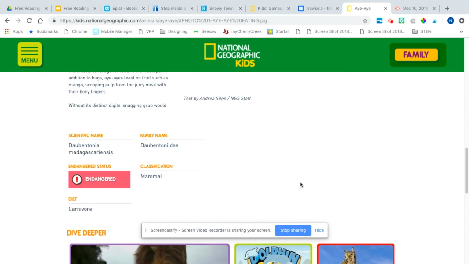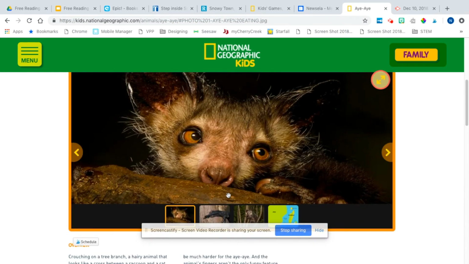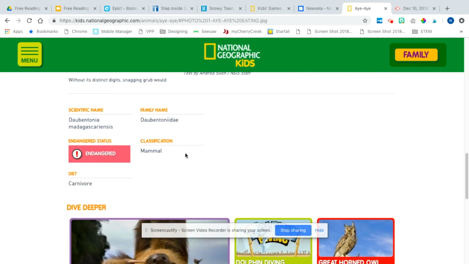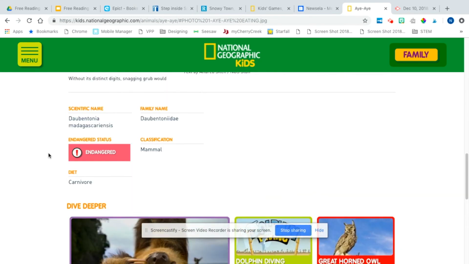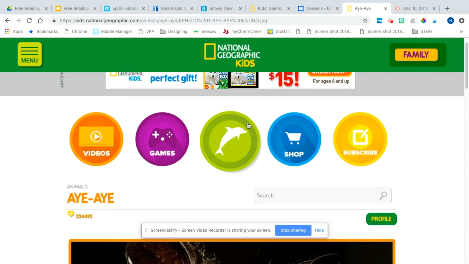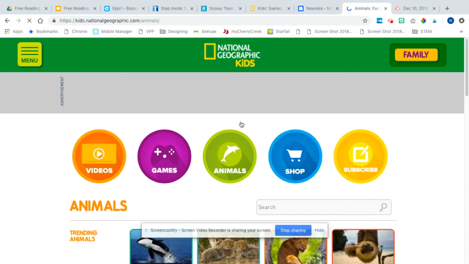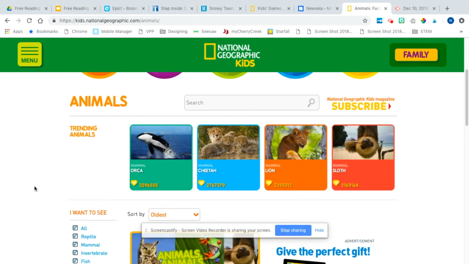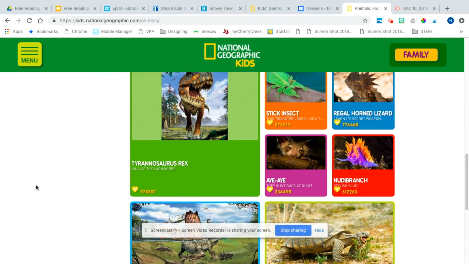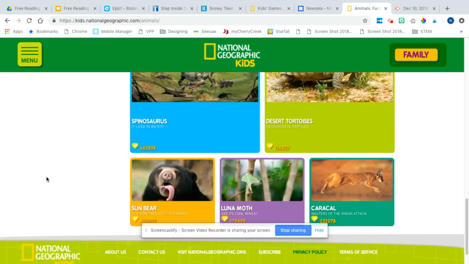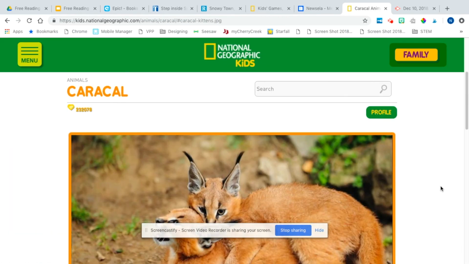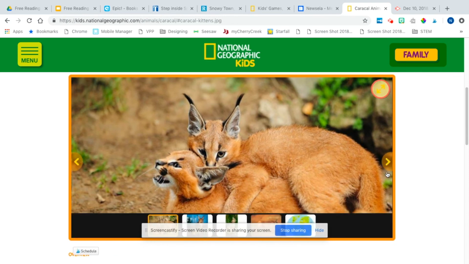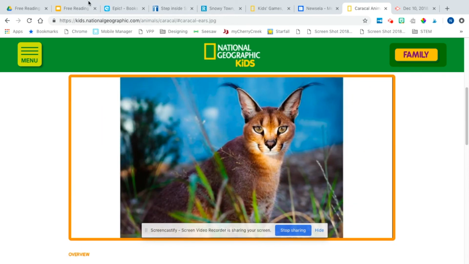So that's really important. Some will have a map right here. Some will have a map within the picture, depending on the animal. And then all the different classifications. It will then guide you to similar animals that you may be interested in. Just one little tip when you're using this with kids, I have them go back up to the top and then click animals to go back into the beginning. It's like their home base. This one is really fun. It's always updating. You can print it if you want, but the pictures are so beautiful and stunning. I wouldn't print them if you can, because then look how gorgeous, like great photography. Awesome resource for you to use.